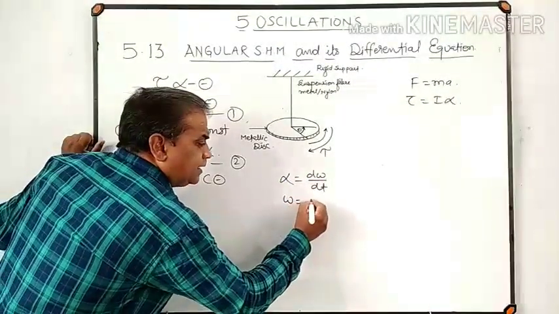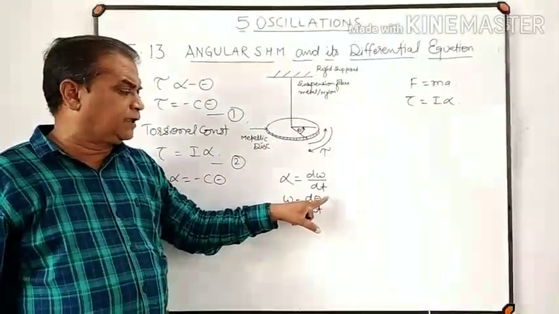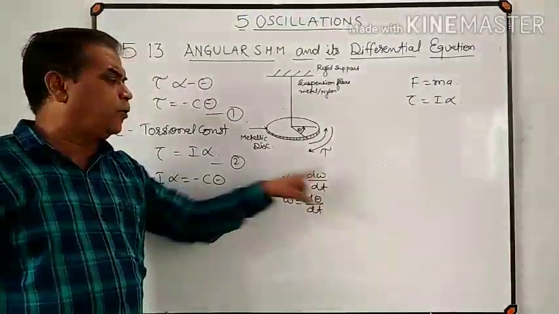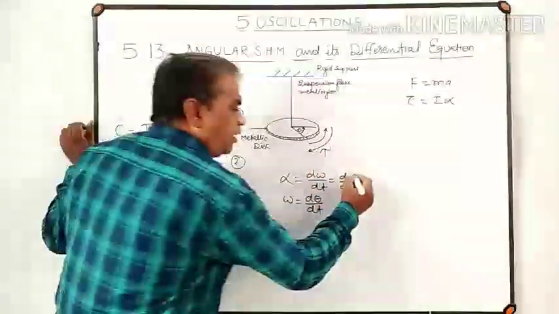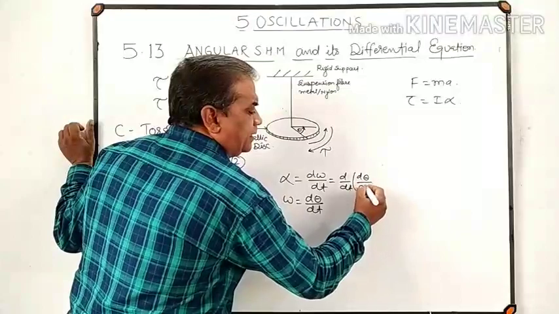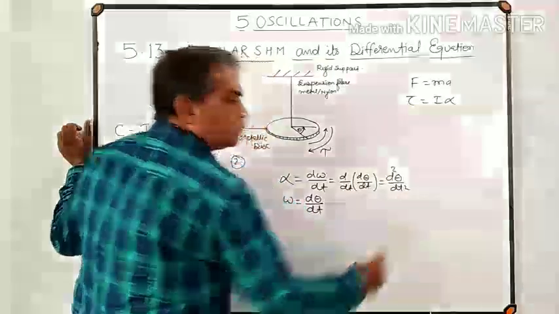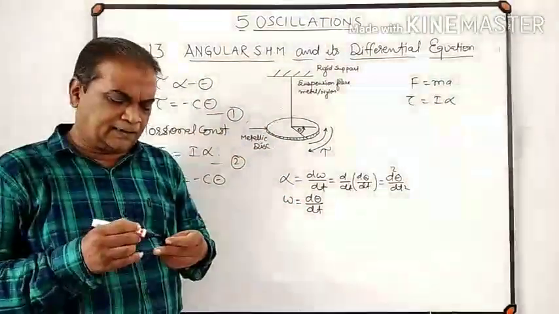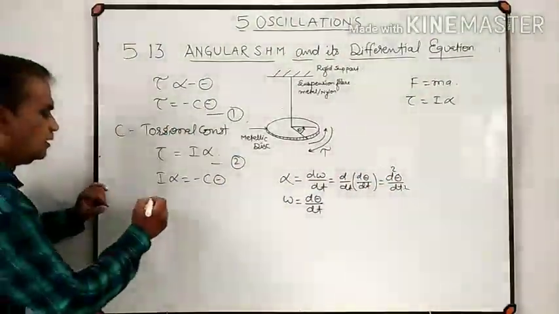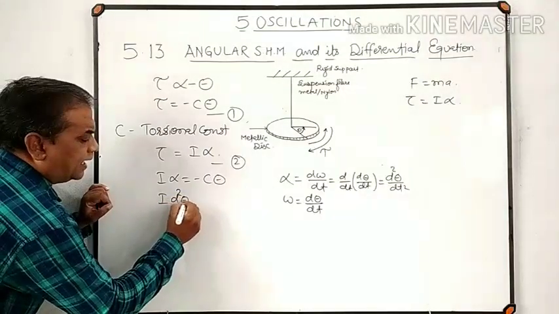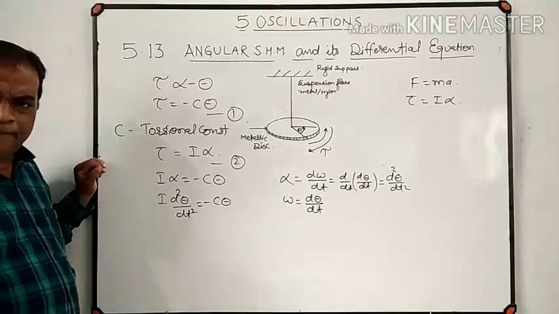But angular velocity is nothing but rate of change of angular displacement. Omega equal to d theta by dt. Put this value of omega over here. So alpha is equal to d by dt of, in place of omega I can write d theta by dt, and this is equal to d2 theta divided by dt square. Means angular acceleration can also be written as d2 theta divided by dt square. So I into d2 theta divided by dt square is equal to minus c into theta.